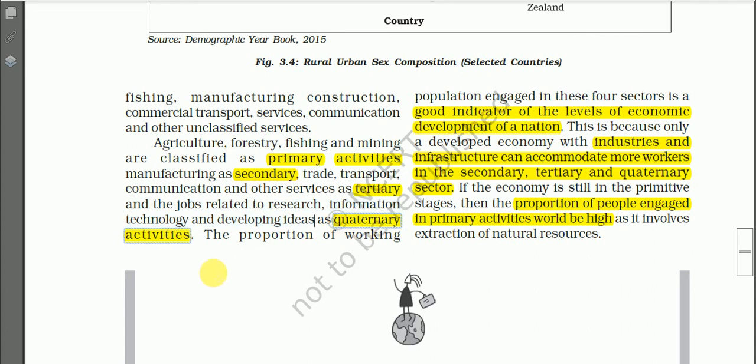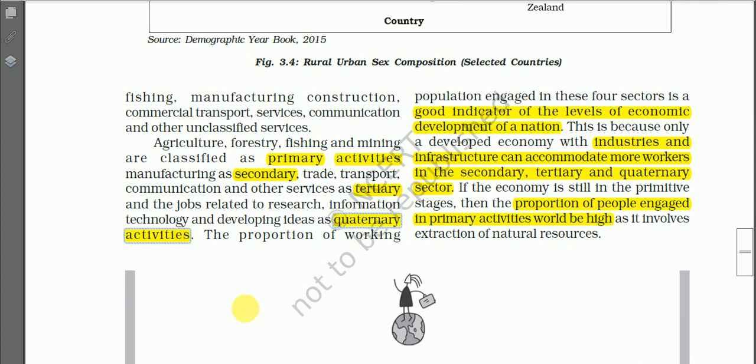So jobs related with research and development, then production of information, dissemination of information, all these come under the quaternary activities. In addition to this, we have another activity known as quinary activities, which will be discussed later on.